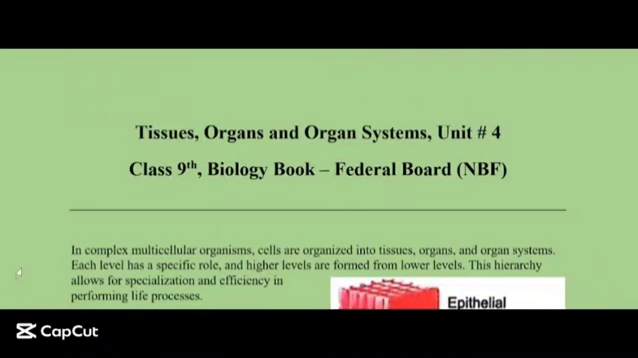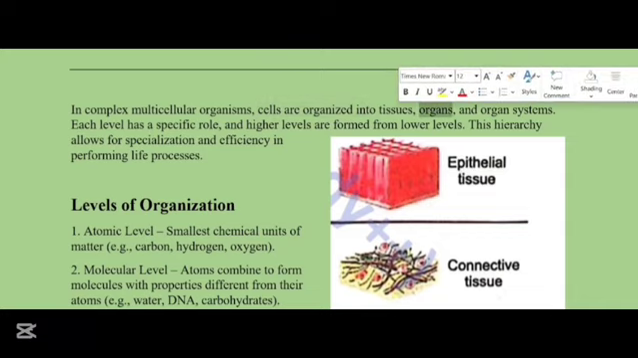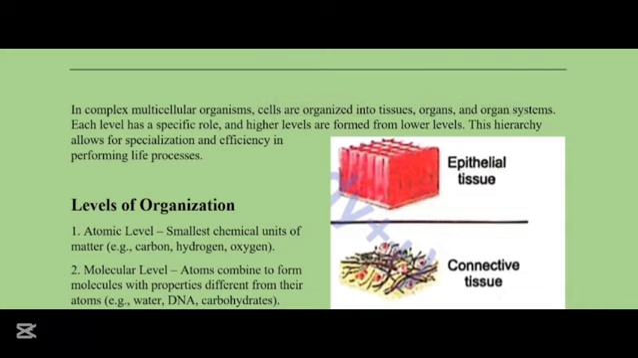Today we are going to discuss tissues, organs and organ systems from the class ninth biology book, Federal Board, National Book Foundation. In complex multicellular organisms, the cells are organized into tissues, organs and organ systems. Each level of organization has a specific role and higher levels are formed from lower levels. This hierarchy allows for specialization and efficiency in performing the life processes.